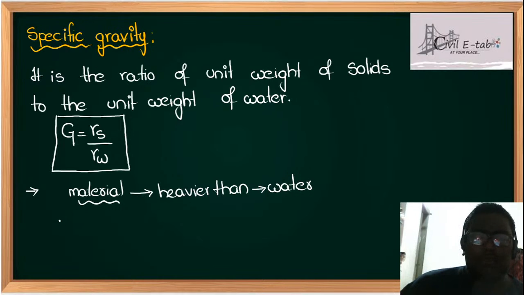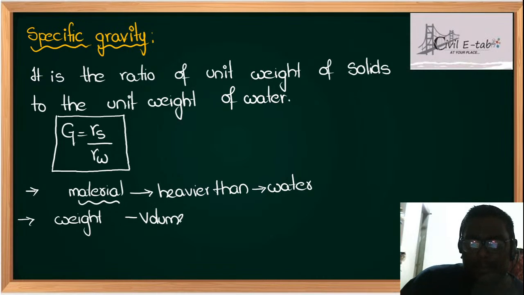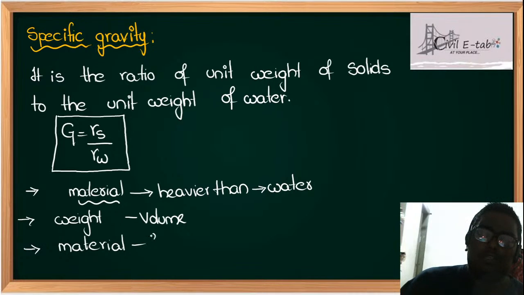If you want to convert weight into volume, you will learn about specific gravity. And whether a material, a body, will float or sink in water also depends upon specific gravity.